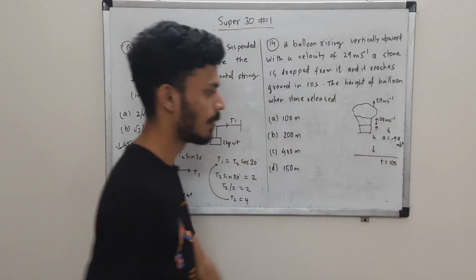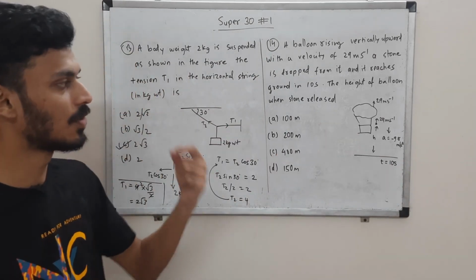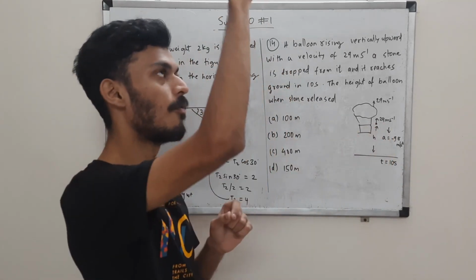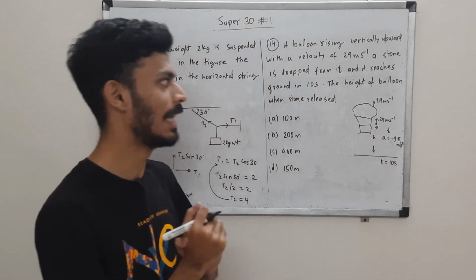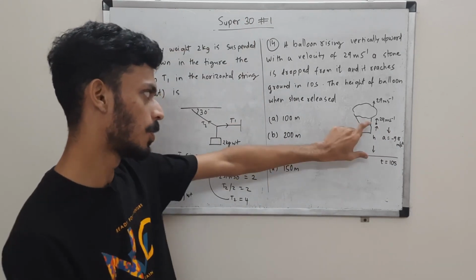So when you release the stone from the hot air balloon at a certain height, it takes 10 seconds for the stone to reach the ground. For an observer on the ground it will go up first because it started with 29 meters per second, so it will go slightly up and then fall down. So you are supposed to tell the height.